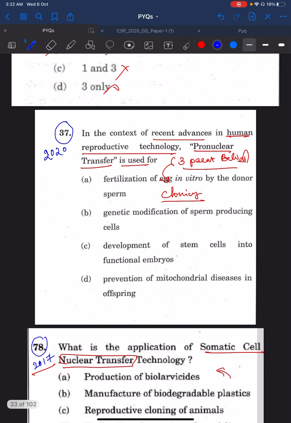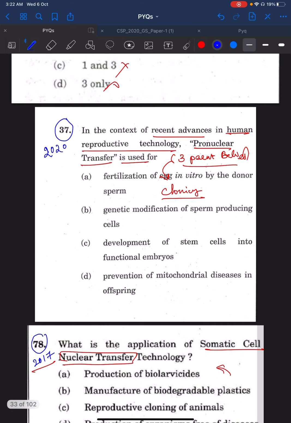And then you see, the 2020 37th question. This is in the context of recent advances in human reproductive technology, pronuclear transfer is used for. This concept is basically the three-parent baby concept. So the answer is prevention of mitochondrial diseases in the offspring.